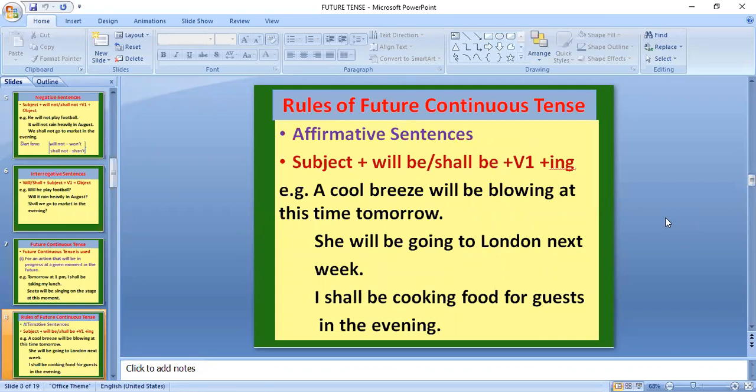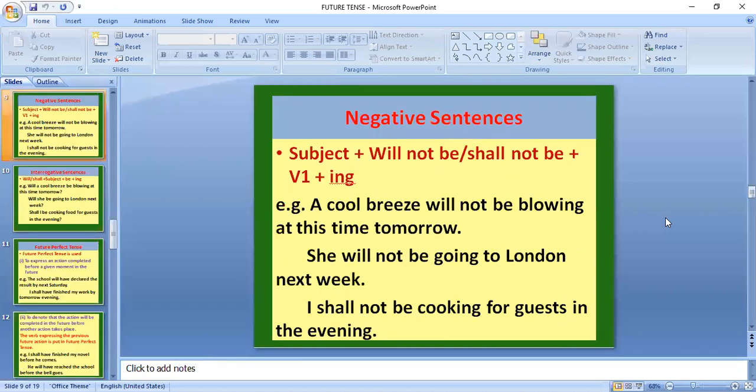The rules of future continuous tense is subject plus will be, shall be plus v1 plus ing in affirmative sentences. For example, I shall be cooking food for guests in the evening. Yes. Next. Coming to the negative form. In negative form, the formation of sentences like this: subject plus will not be, shall not be plus v1 plus ing. For example, I shall not be cooking for guests in the evening.